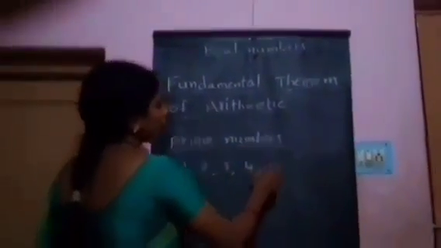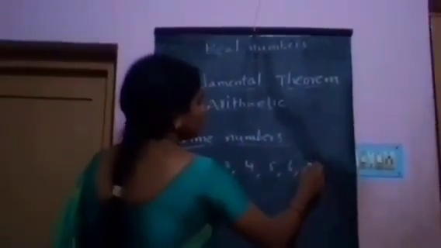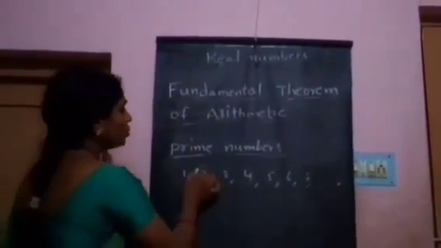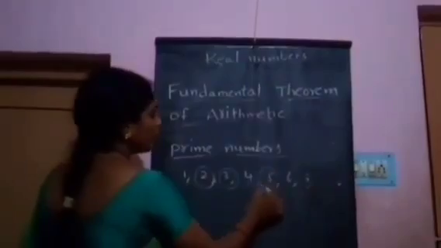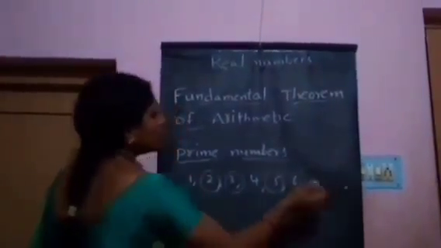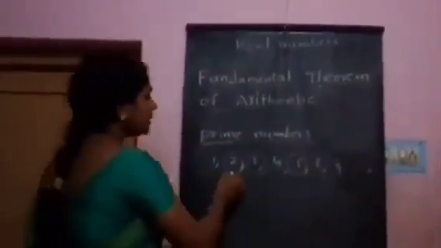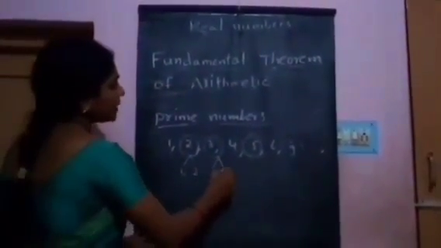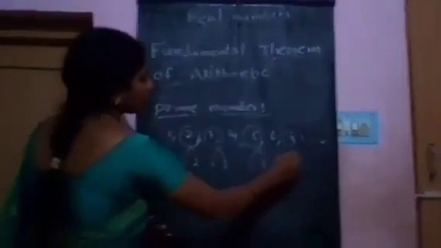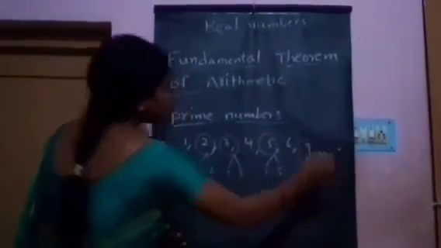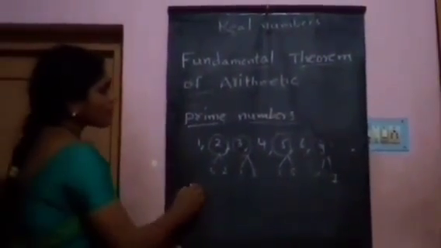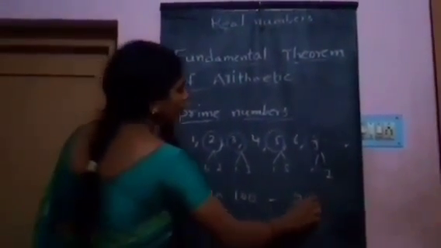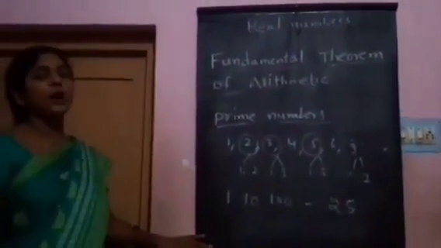Take the numbers 1, 2, 3, 4, 5, 6, 7. In these numbers, what are the prime numbers? 2, 3, 5 and 7. These numbers have only 1 and itself as factors. That is called prime numbers. How many prime numbers are there between 1 to 100? There are 25 prime numbers between 1 to 100.